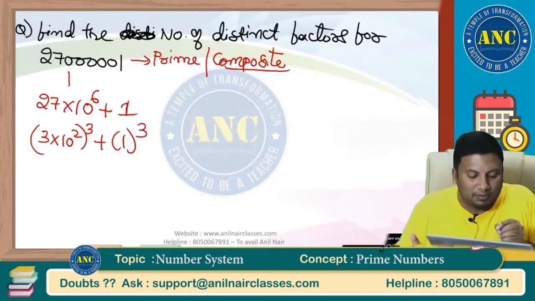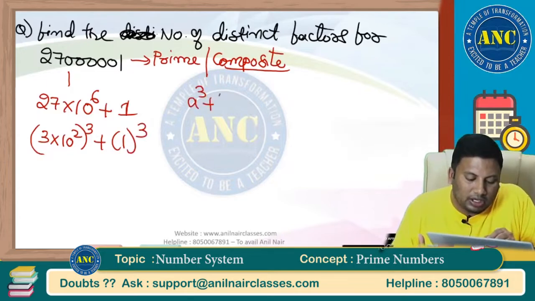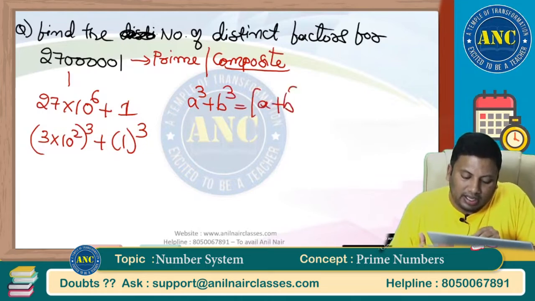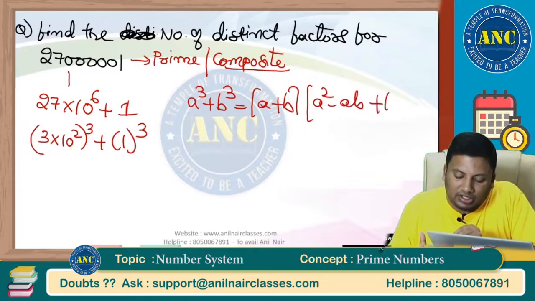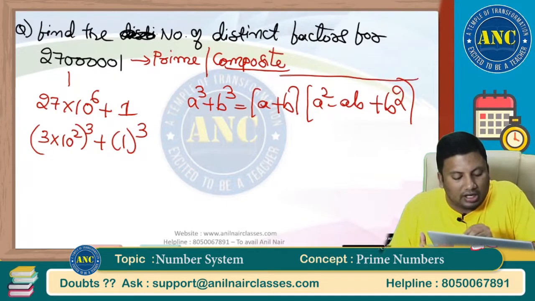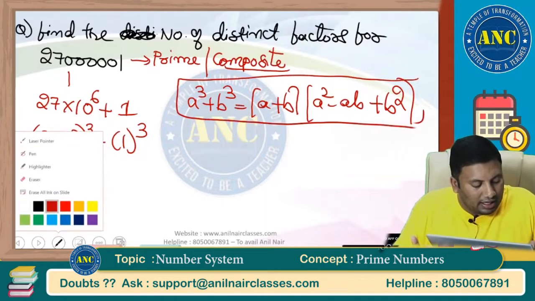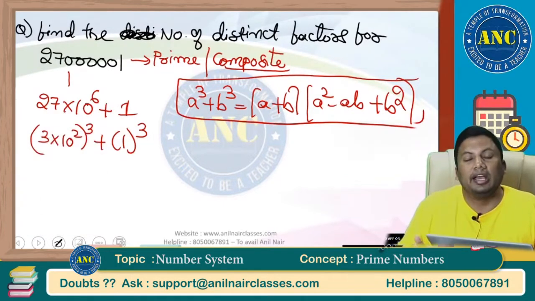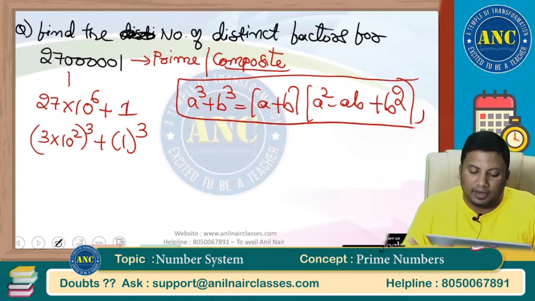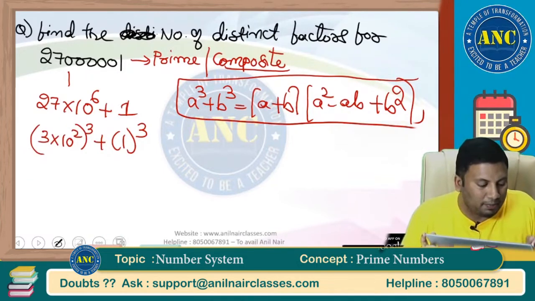A cube plus B cube. This is a 34-question test, and 1 hour of time is there. So at the end of the day, what matters is your understanding of the concept, right? If you are good in concepts and you practice, you will automatically solve it a little faster. A cube plus B cube is (A plus B) into (A square minus AB plus B square).